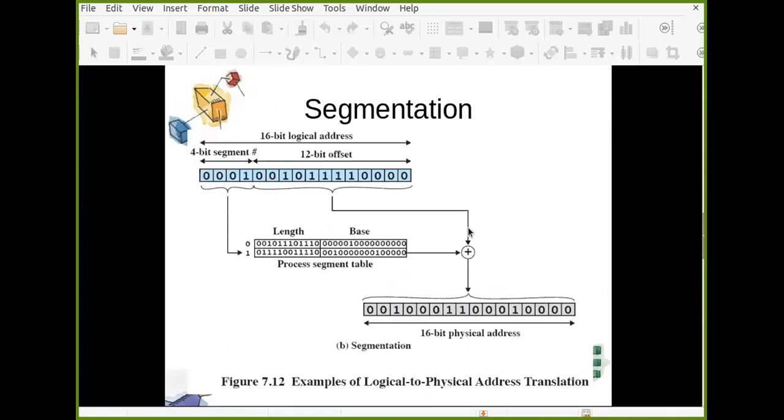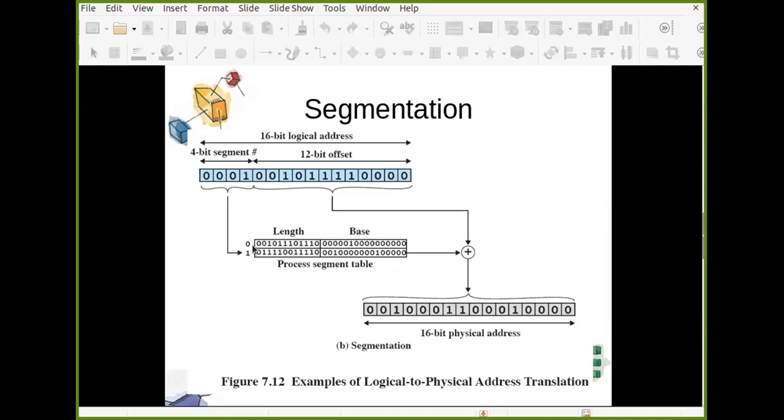So this is the example. Let us try to understand. It is a 16-bit logical address, but this time the first 4 bits represent the segment number. It is the segment number in the segment table, and here it is 1. So it is the index in the segment table, but the segment table now contains 2 fields in each entry: the starting physical address, and the length of that segment.